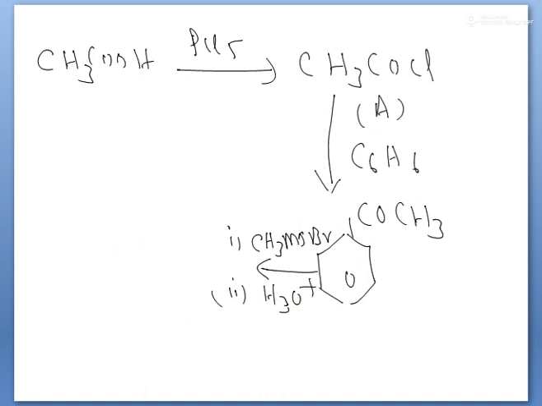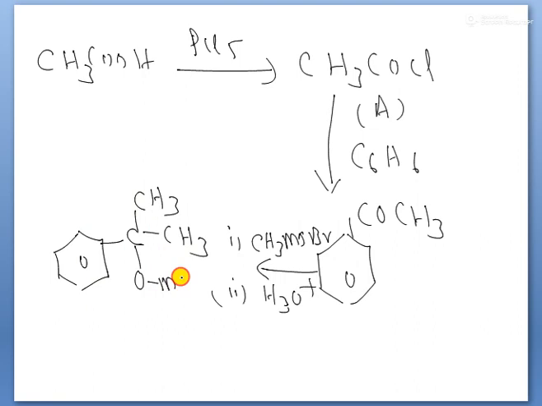The product given is C6H5 C with CH3, CH3 and OMgBr. Now hydrolysis takes place, then the final product formed is here.